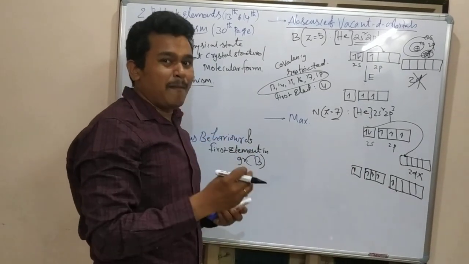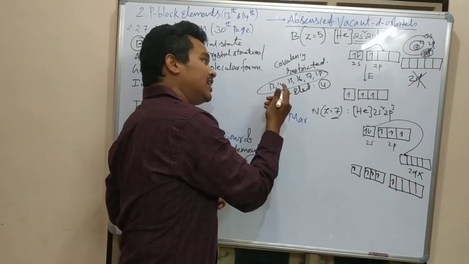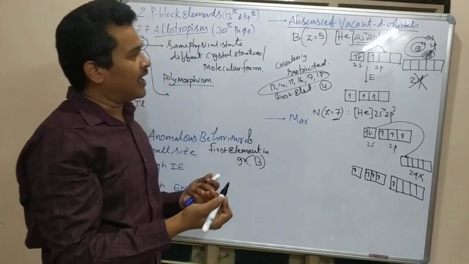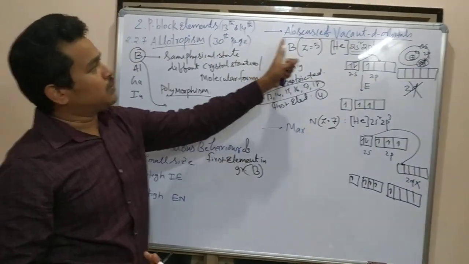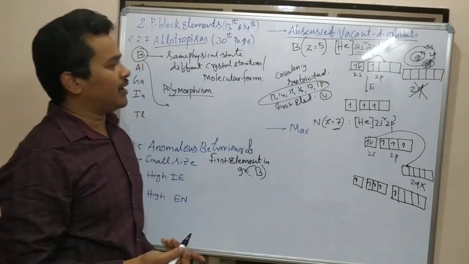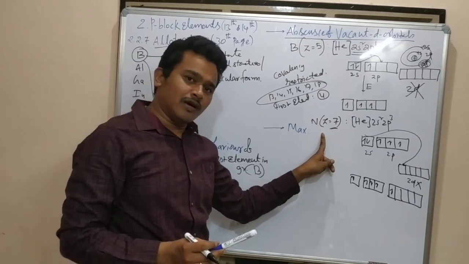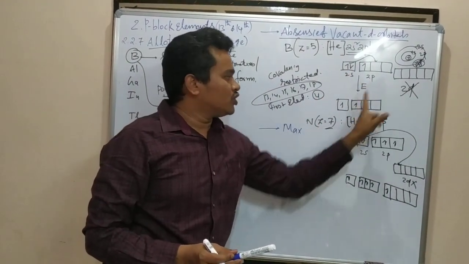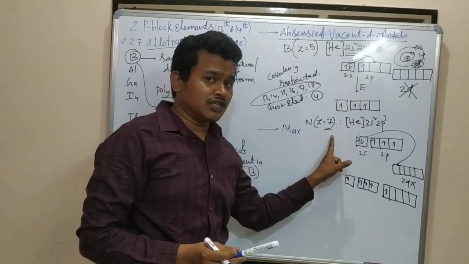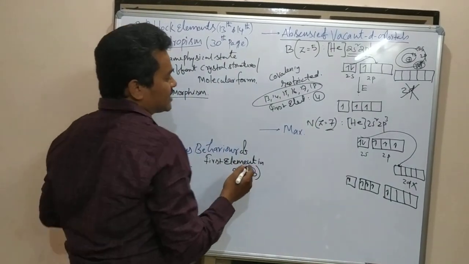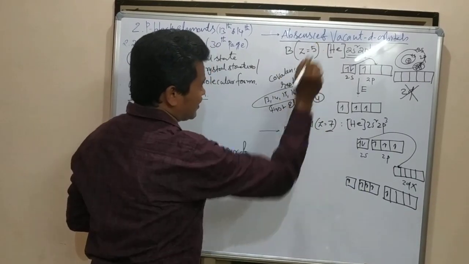That 4 is the maximum covalency in the first element of these groups. This is only possible in the first element of each group. This is because of the absence of vacant d orbital. Why are you taking nitrogen as an example? Boron is not giving a very good explanation, so we are taking nitrogen. Nitrogen does not belong to the 13th group. We know that.